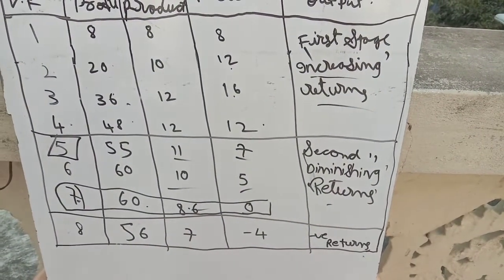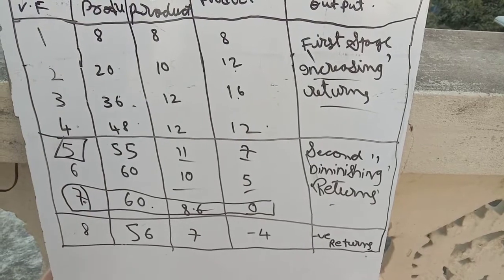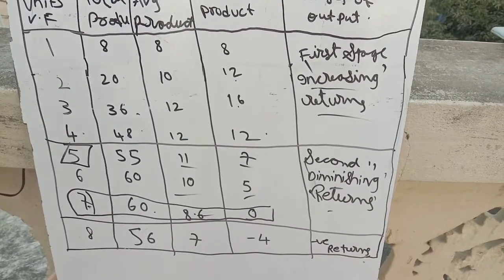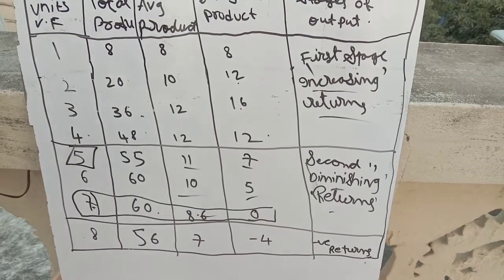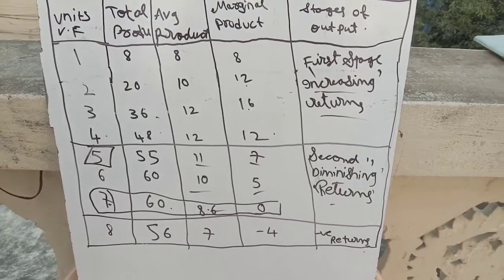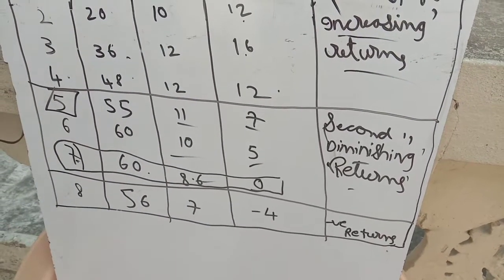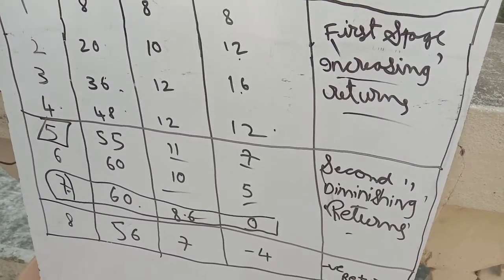So up to the 7th unit of labor, it is the end of the second stage. And if the farmer or the producer still wants to employ more workers, then he will go into negative returns. That is the third stage. It is very important. The total production will decrease.